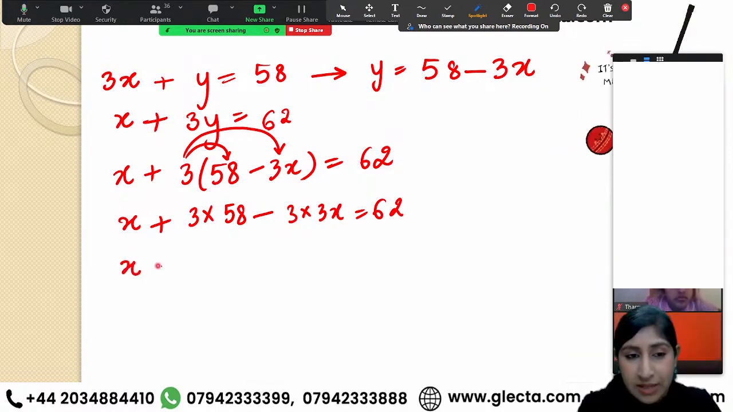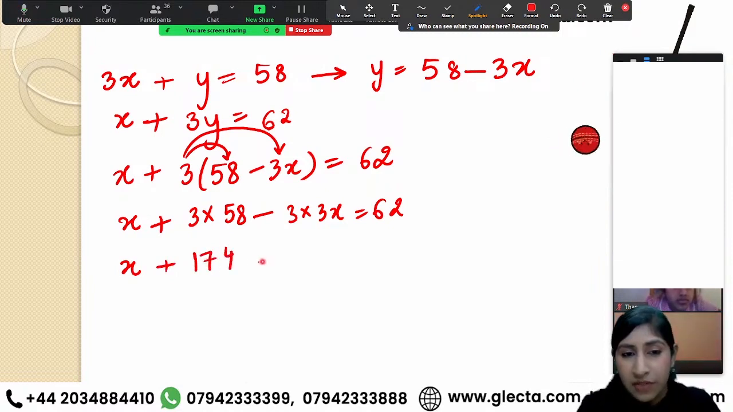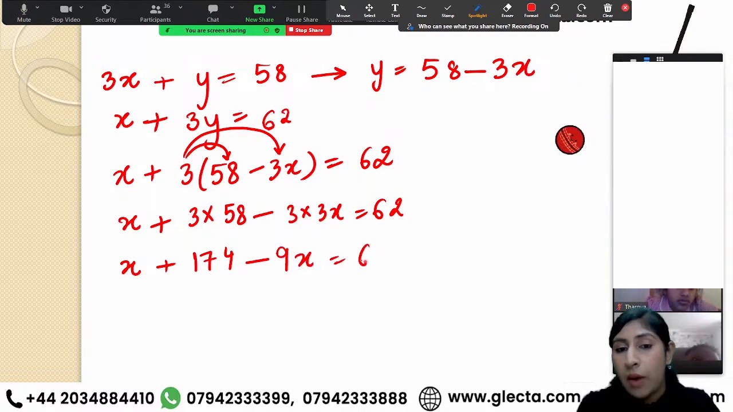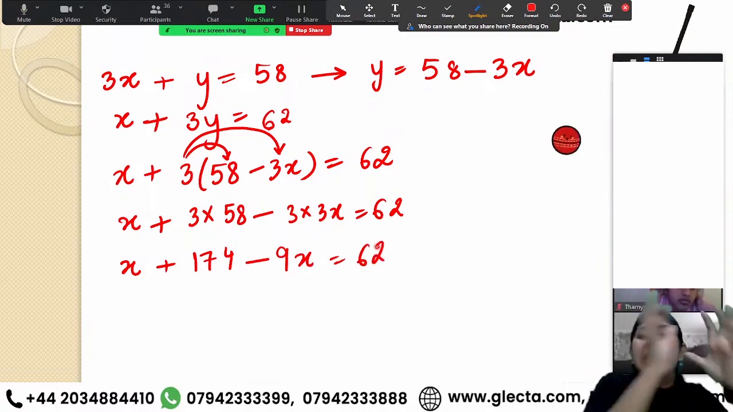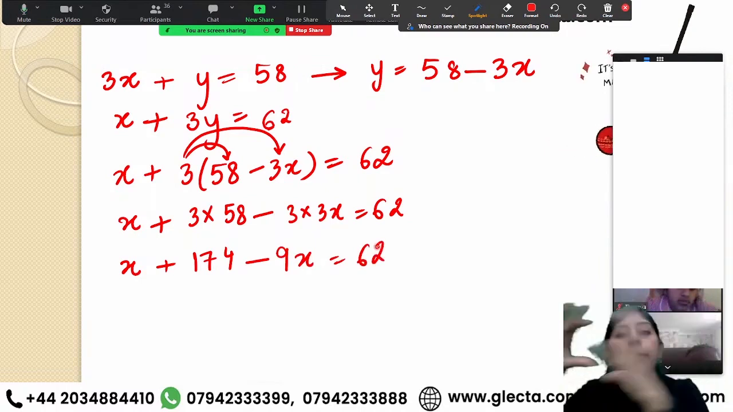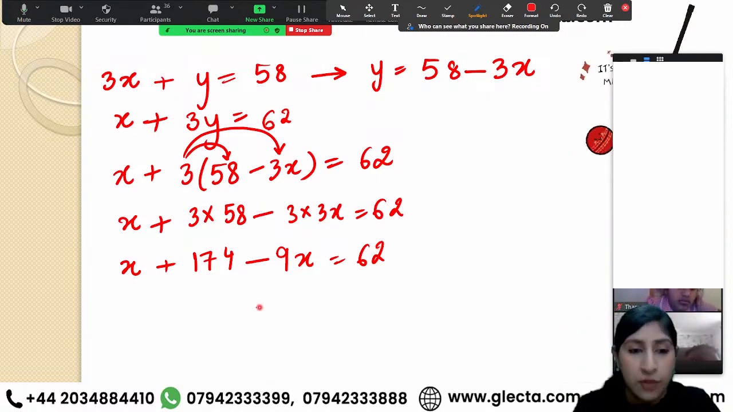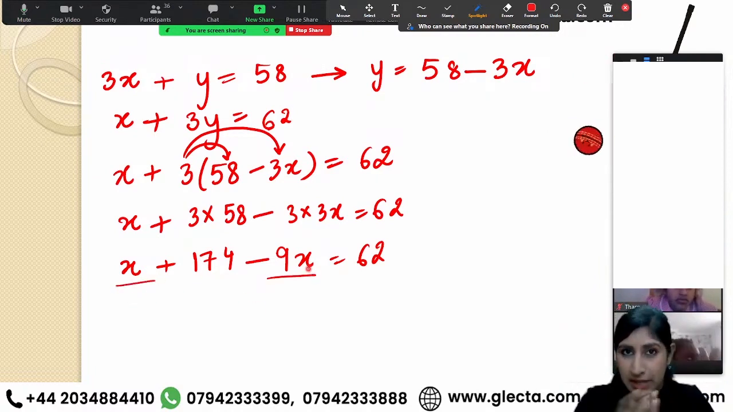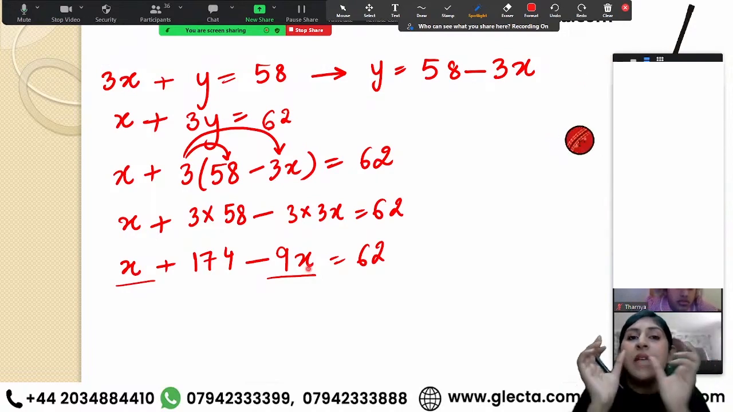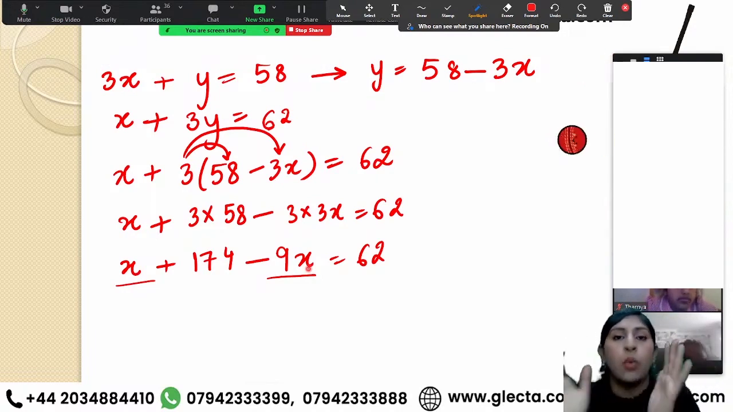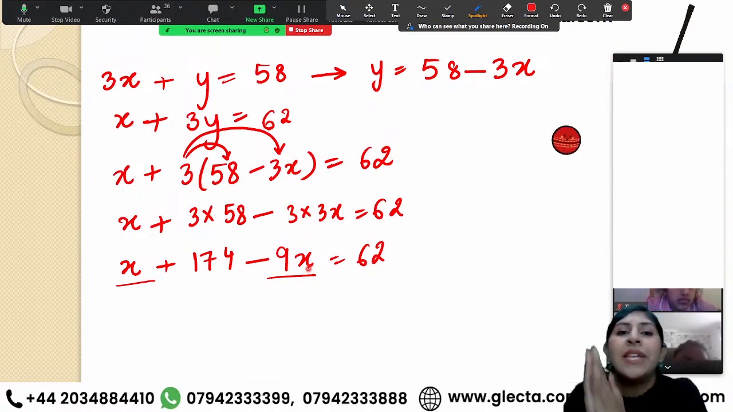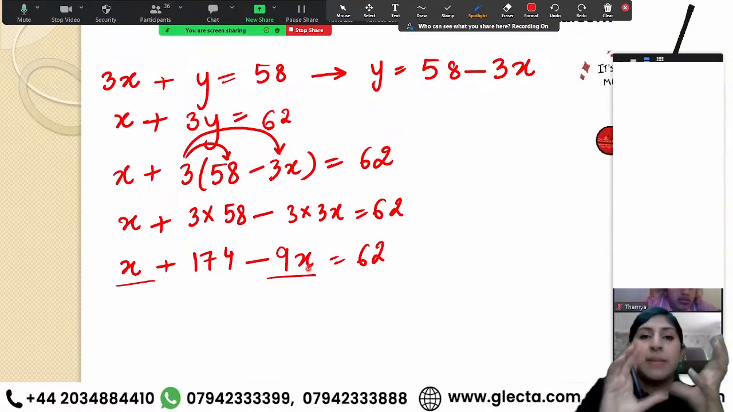So x as it is, plus 3 times 58, 174. Take away 3 times 3, 9x. Now, you need to keep your letters on one side and numbers on the other side. That's how we solve equations. So now x minus 9x. These are your same letters. We always collect our like terms together, the terms that look similar to each other.